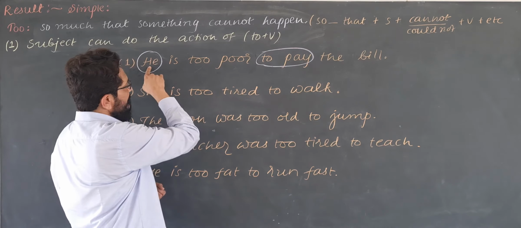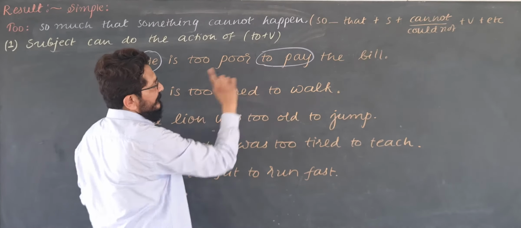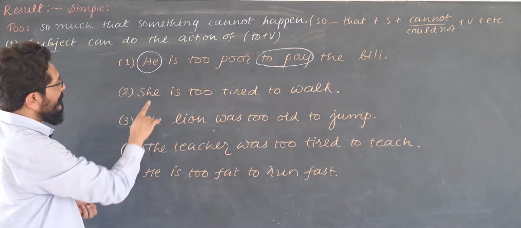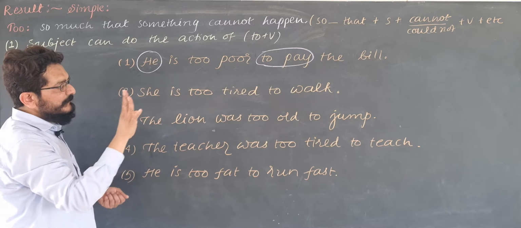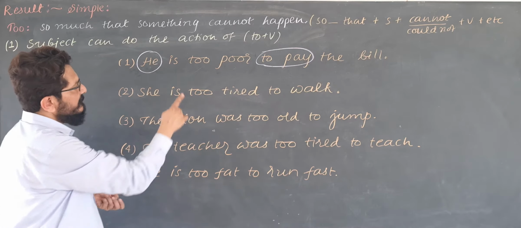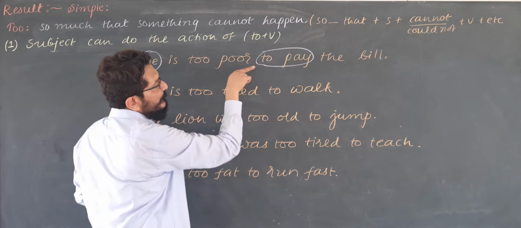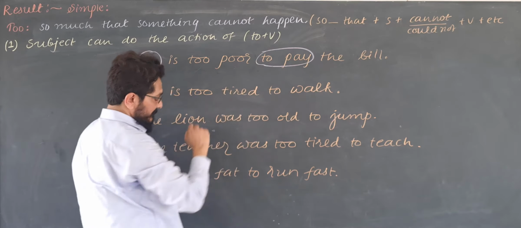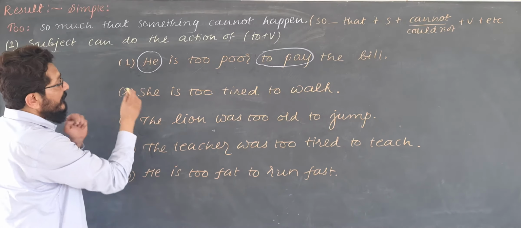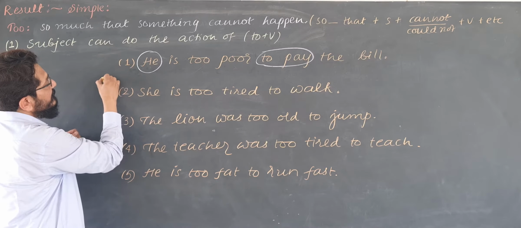The subject is supposed to do the action of to plus verb. Now see, he is too poor to pay the bill. Do you know what is the meaning of it? He is so much poor that he cannot do this. He cannot pay the bill. So how the answer should be?